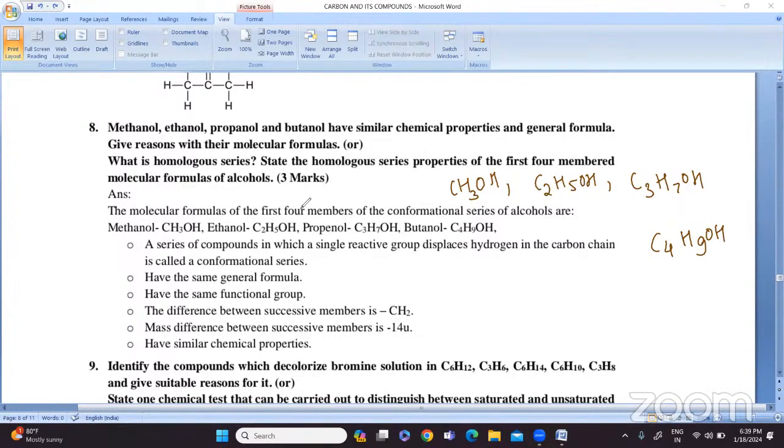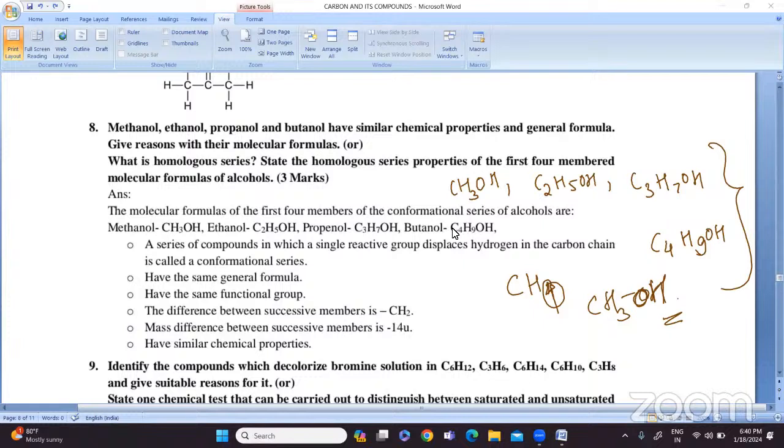Now here, what is happening? Methane is CH4. So one of the hydrogen atoms is replaced by an OH group, right? A series of compounds where a single reactive group is displaced in the hydrogen. You can see that a hydrogen has been replaced by a reactive group, that is the OH group. Such a series is called a homologous series. These members have the same general formula and the same functional group.